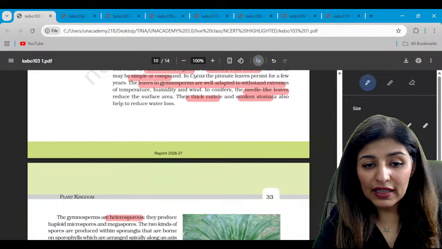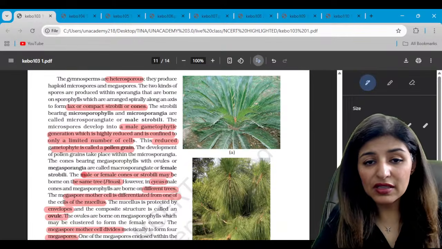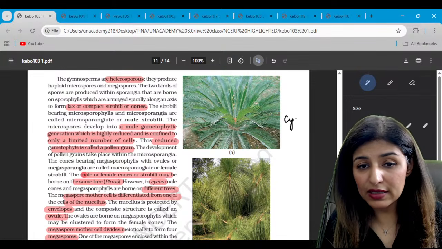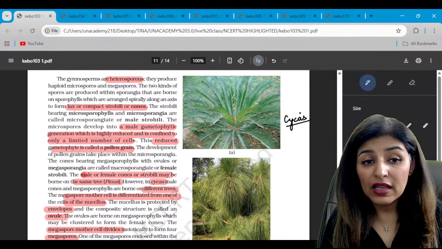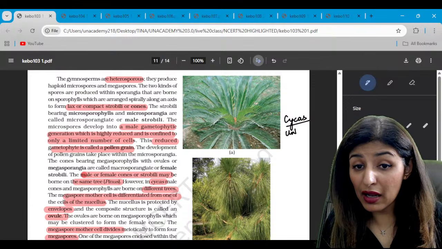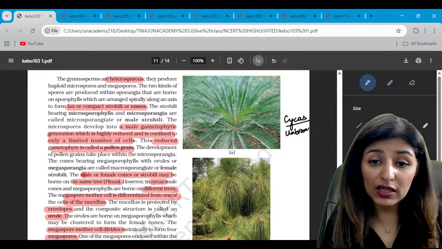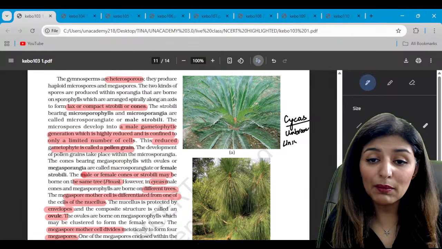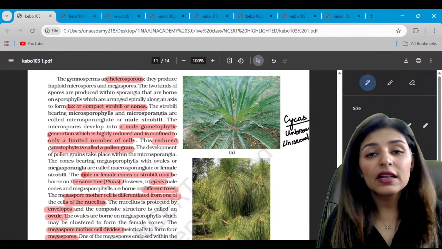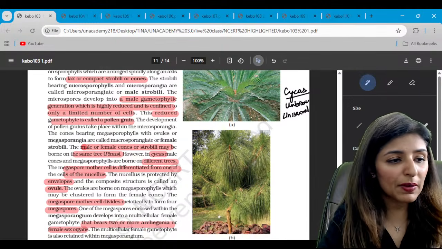Moving on to the next, that is gymnosperm. The first diagram represents the cycas. Now, what do we know about cycas? It is unbranched. The cycas doesn't show branching, and moreover, it is unisexual. The male and female cycas are different. There are different cones present on this.